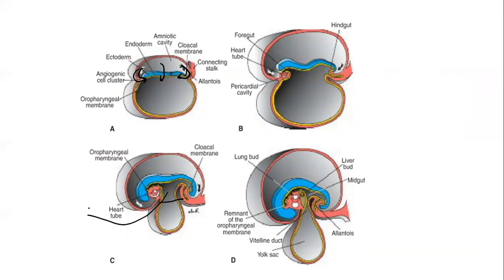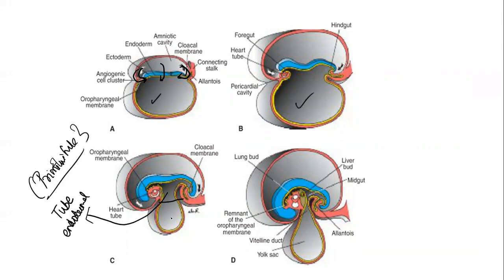This part of an yolk sac, which enters as a tube containing the endodermal cells, is called as the primitive tube. Can you see the size of the yolk sac? Observe in A, B, and observe in C. Yes, because of this extreme folding, now the folding is almost complete. So what had happened? The embryo has compressed in size. Can you make out? Yes, it has undergone some changes, and the yolk sac is also compressed in size. It forms a stalk-like structure, and some part of the yolk sac had entered into the amniotic cavity.